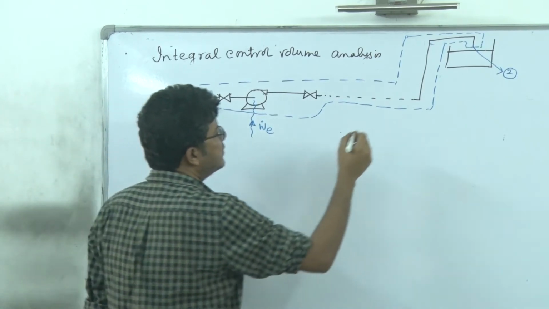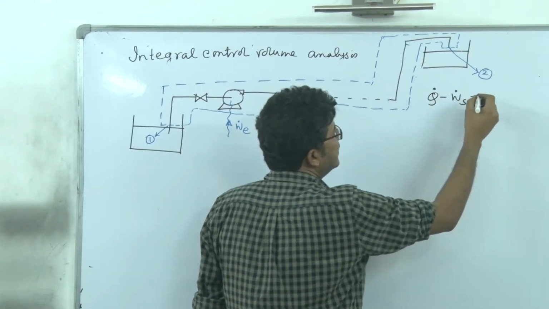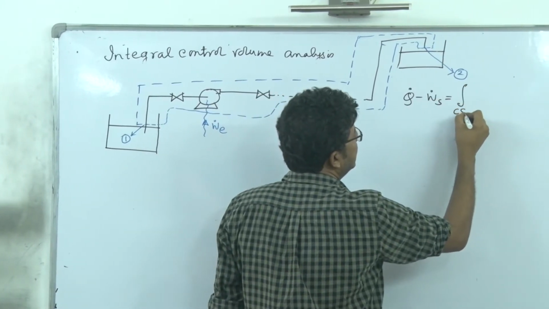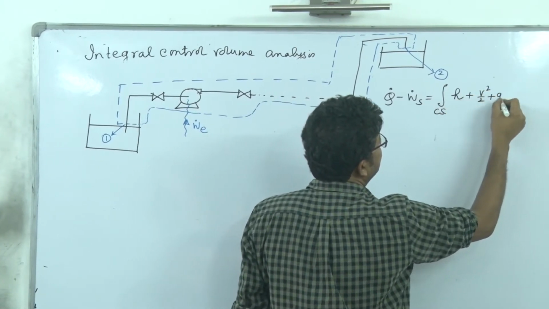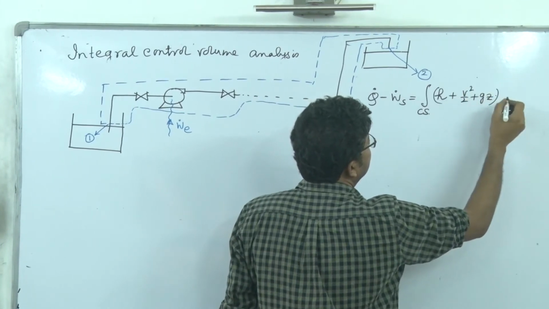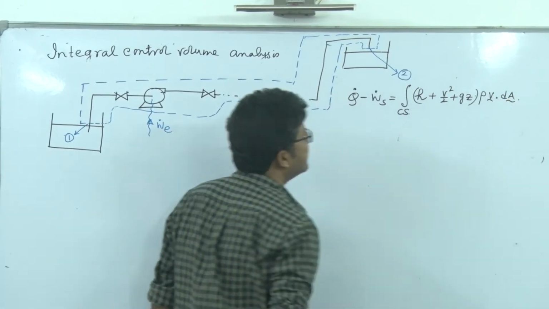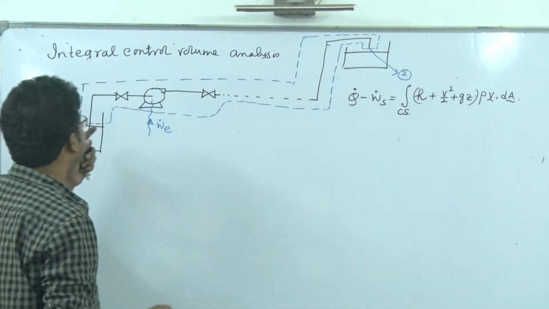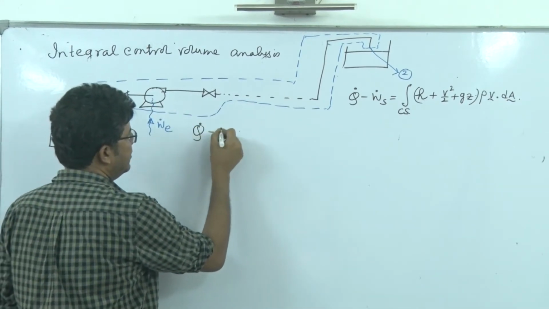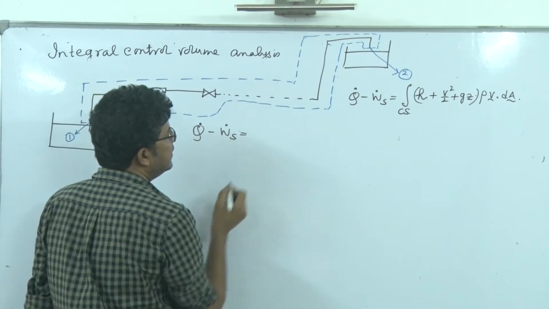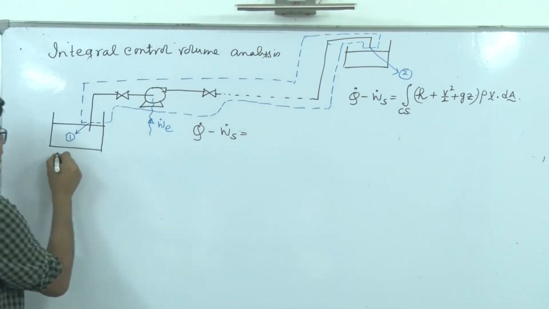So what is our equation? The equation is Q dot minus W dot S is equal to the integral over the control surface of (H plus V square by 2 plus G Z) into rho V dot dA. So you are applying it between this port 1 and port 2. So you get this Q dot minus W dot S is equal to C. First, also list the assumptions.